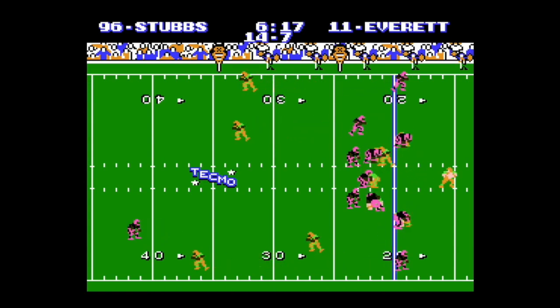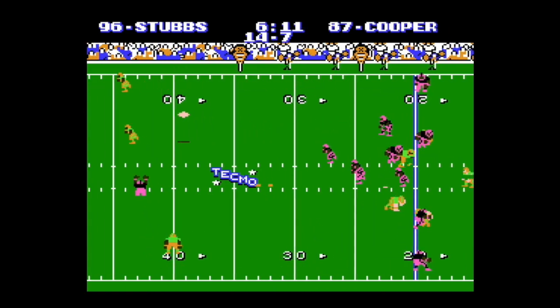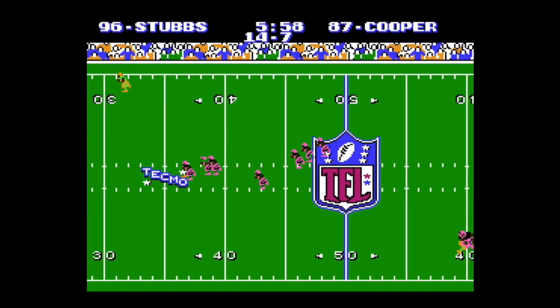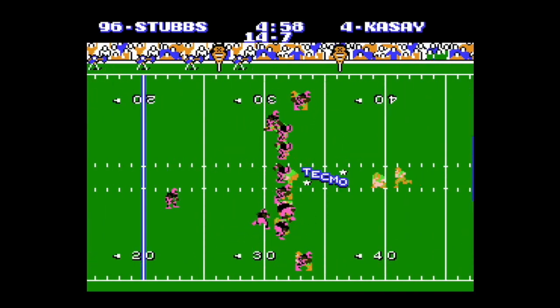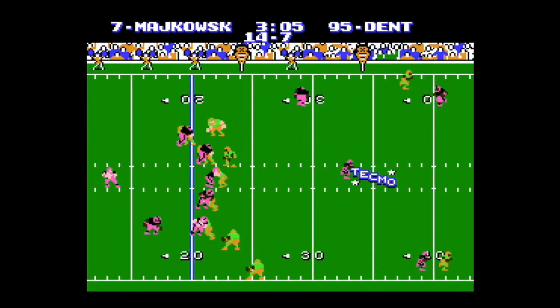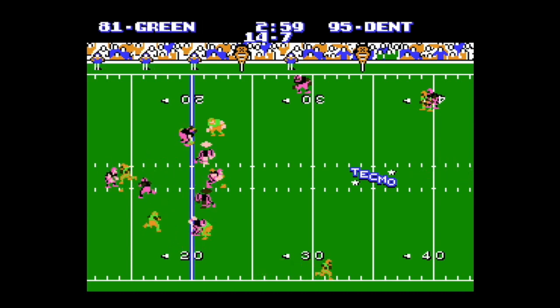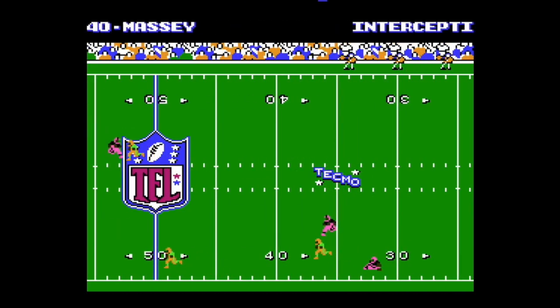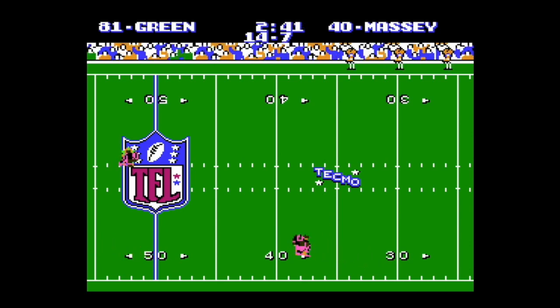Jim Everett deep down the middle to Cooper. He makes the catch near midfield before he is finally brought down, which leads to another Casey field goal, and this one's just a bit outside to the left. Score remains 14-7. Modulowski looking deep down the field. He's got Green, or so he thinks. It is intercepted by Massey. They saw the deep ball one too many times, and they were ready for that one.